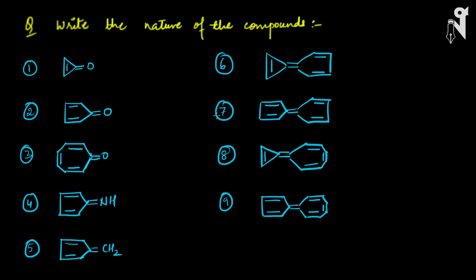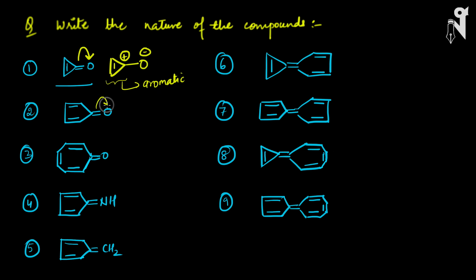Now if we have to figure out the nature of such a compound, as I told you earlier, there is a double bond between the cyclic ring and the oxygen, and only for the cyclic ring we have to check whether it is aromatic or not. So we move the electron density towards the electronegative atom. The electronegative atom will get the electron density and the molecule will become like this. Now this cycle is nothing else but a cyclopropenyl cation, right? And this is aromatic.